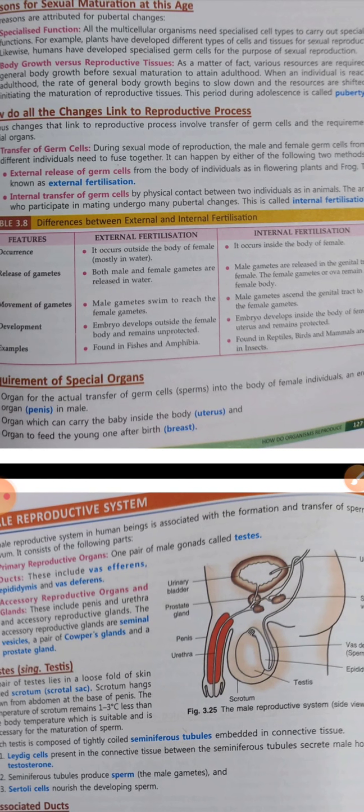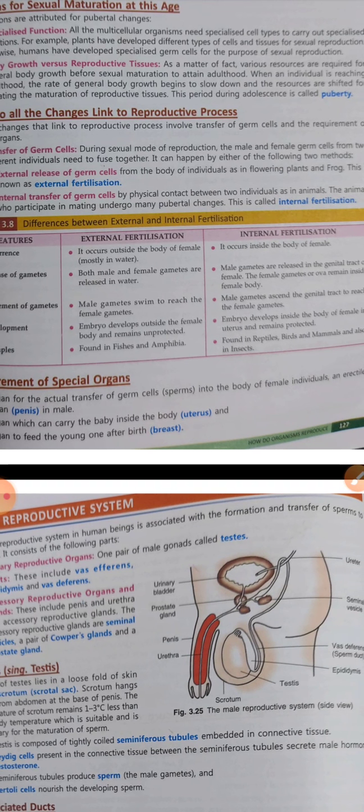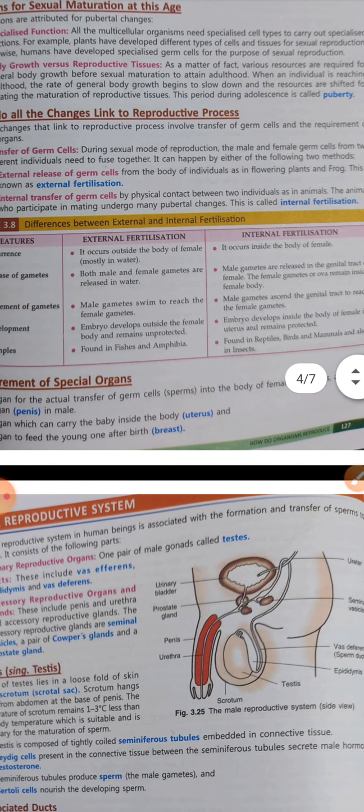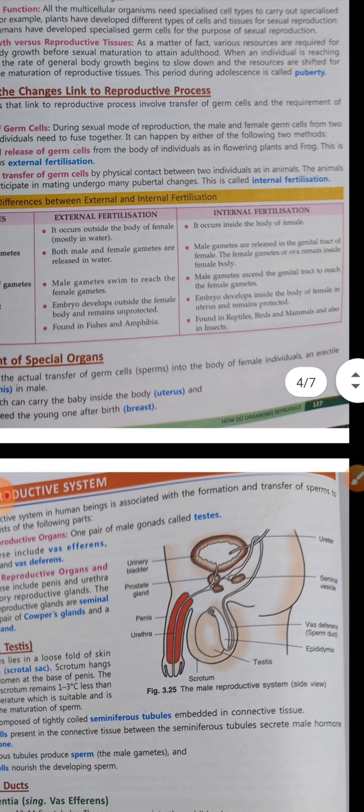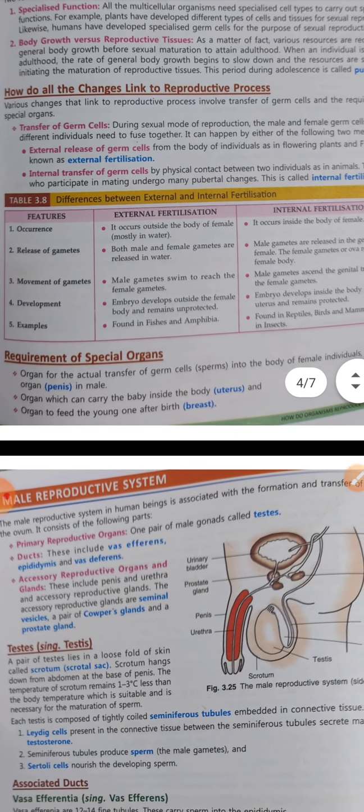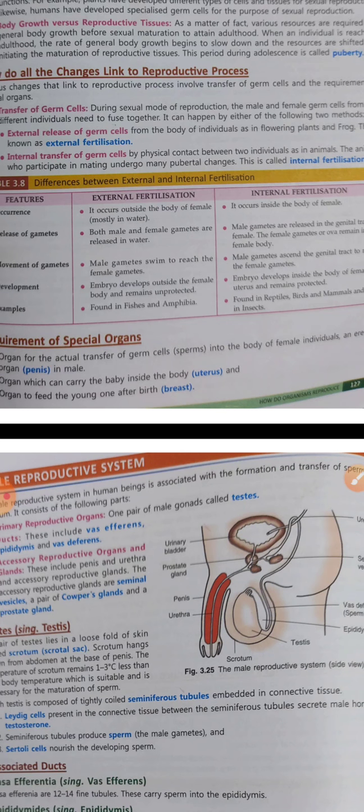Then there is internal transfer of germ cells, where the gametes are transferred inside the body. This takes place by physical contact between two individuals. The animals who participate in mating undergo many pubertal changes, and this is known as internal fertilization.